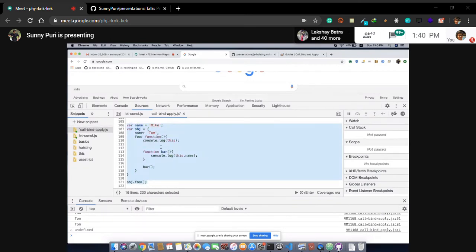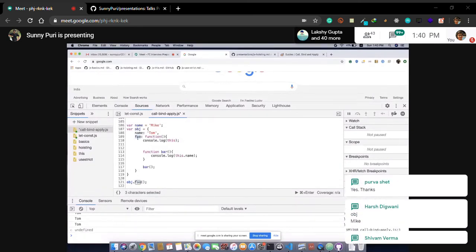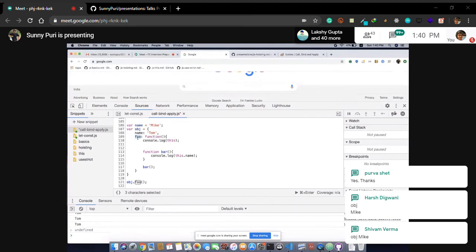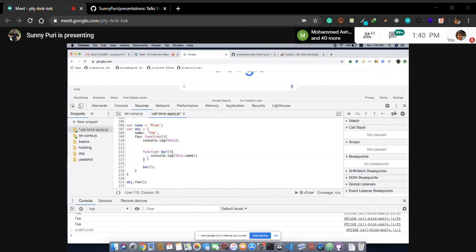Let's understand. We are calling the foo function from the obj object. Who is calling foo? Obj is calling, so this will point to obj. Then we have an inner function bar.